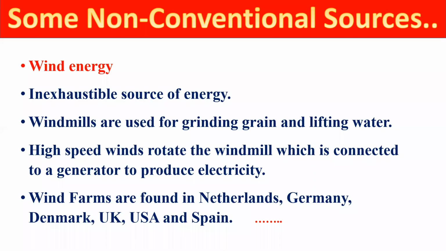Dear student, here I also want to tell you one thing. Wind farms are found in the Netherlands, Germany, Denmark, UK, USA, and Spain. These wind farms are all over the world, and this wind energy is used to generate electricity, right?